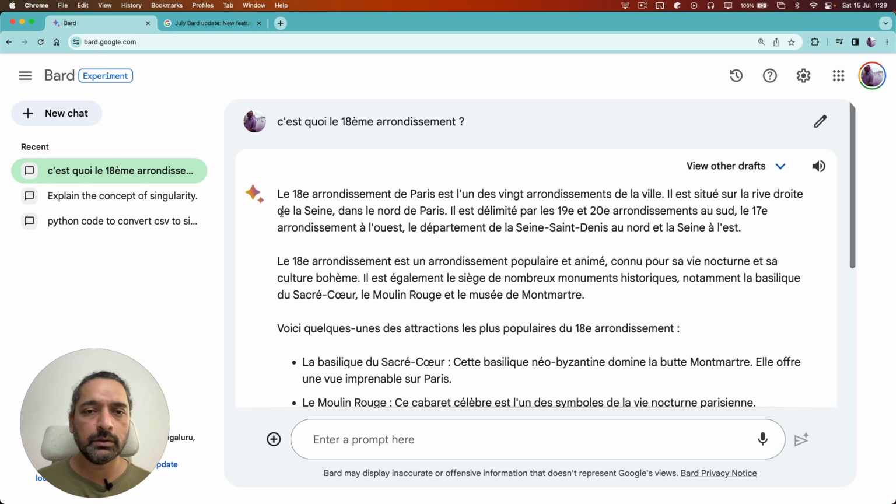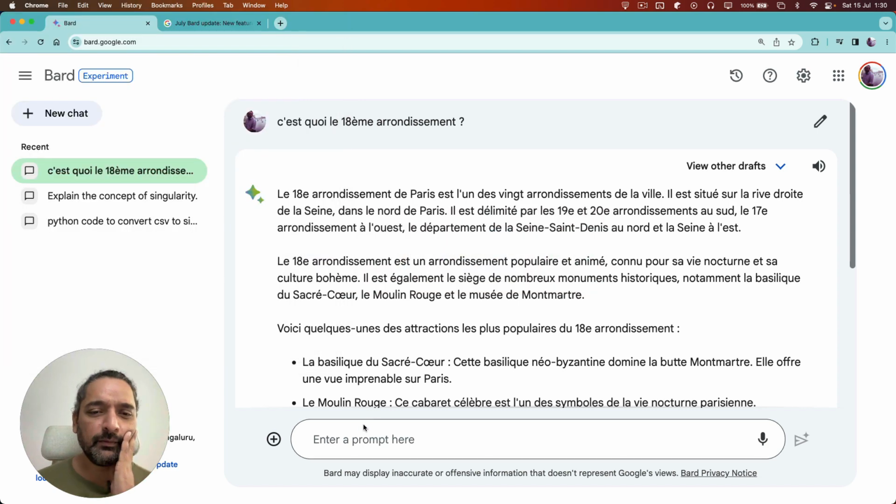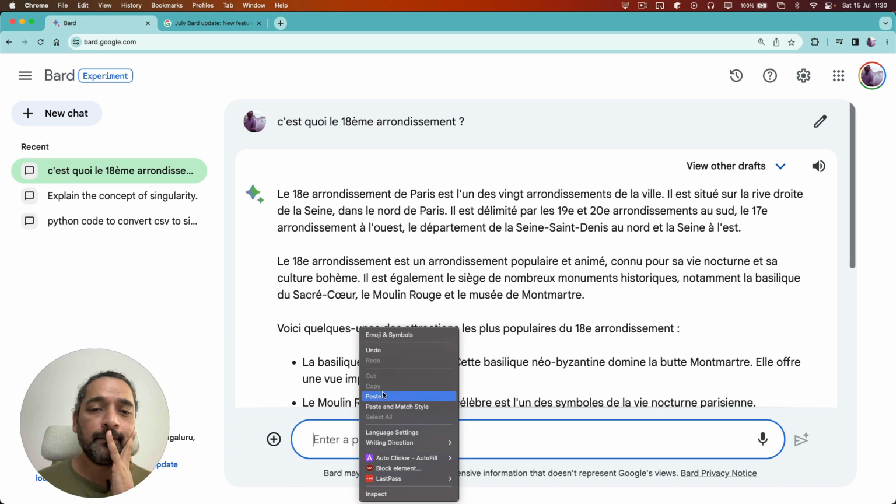So here it says le 18e arrondissement de Paris et le 20 arrondissement de la ville, right? So there are 20 arrondissements, whatever, in Paris. This is one of them. Beautiful one, I must say. So French is supported. Let me check another one. So this one, I was a little surprised to see this, but very pleasantly surprised.